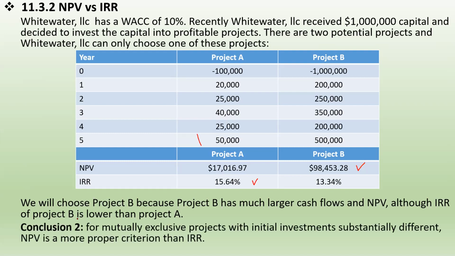For mutually exclusive projects with substantially different initial investments, project B has a much larger initial investment together with much larger cash flows. NPV is a more proper criterion than IRR.